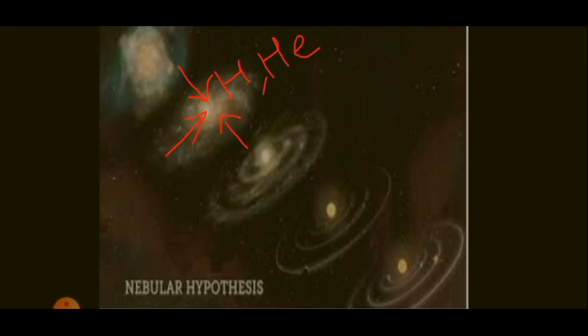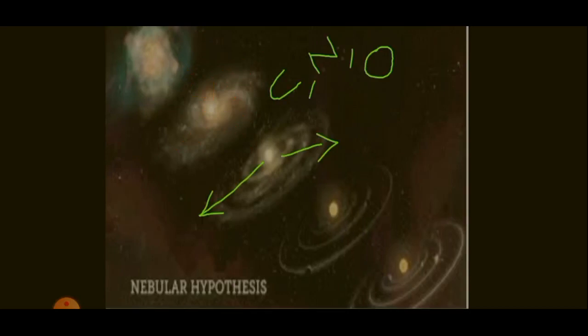Now, what happened to the heavier elements? Heavier elements like carbon, nitrogen, and oxygen moved away from the center and formed nebula clouds around the sun. These clouds, on further rotation, came together under gravity and formed the planets.